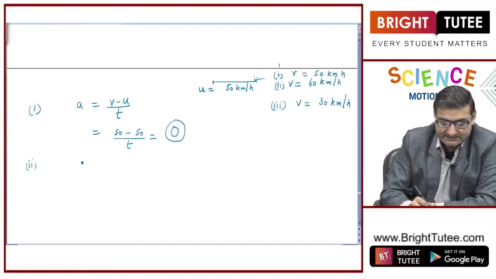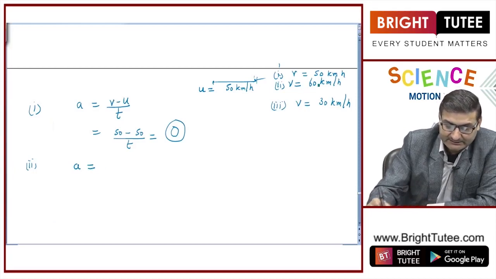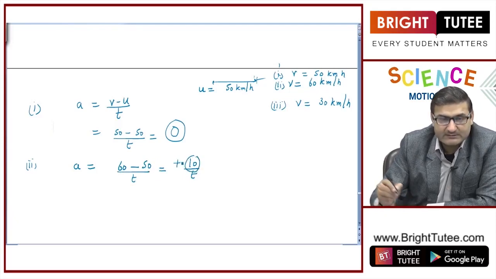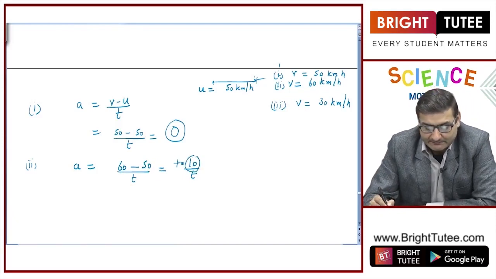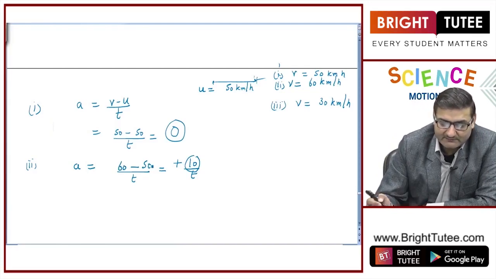The second case is, now, acceleration is final velocity, 60 kilometers per hour, minus initial velocity, which was less, that is 50 kilometers per hour, in whatever time. So now we have got acceleration as 10, which is a positive value. Why is it positive? Because the final velocity is more than that of the initial velocity.